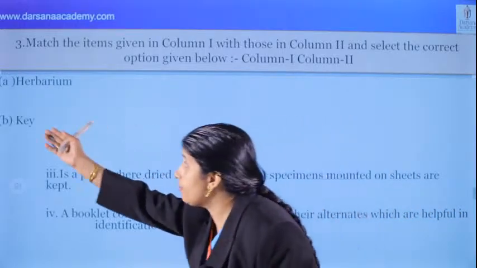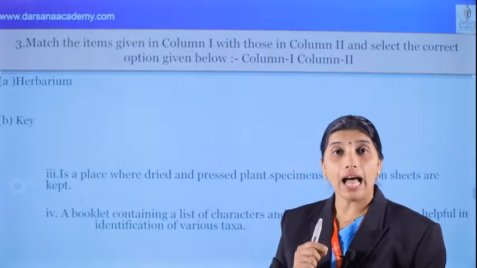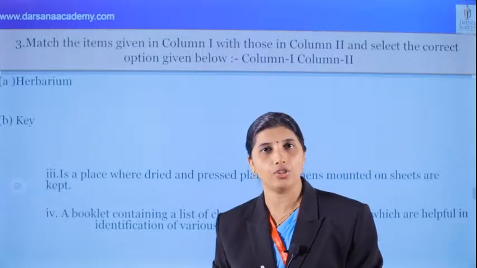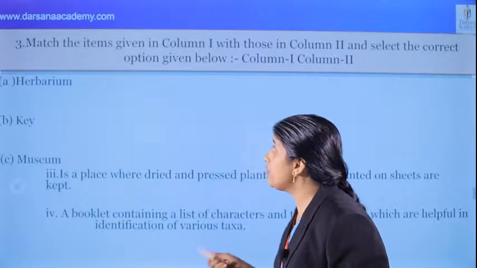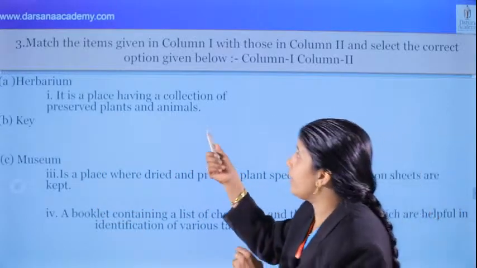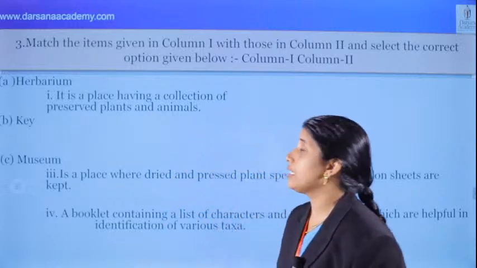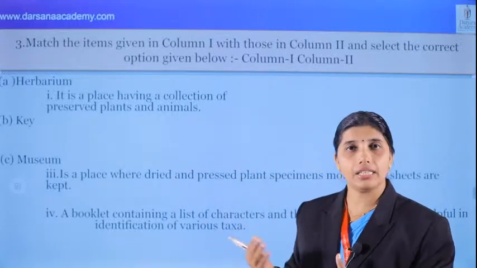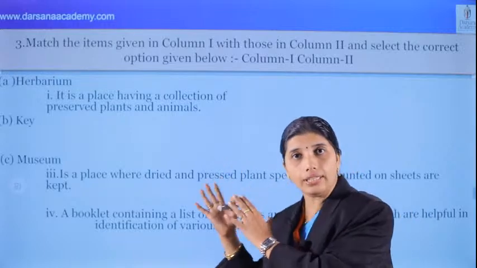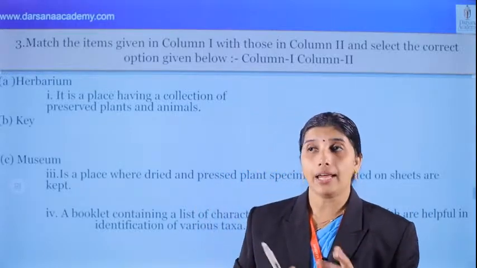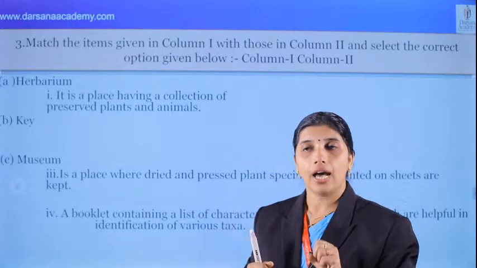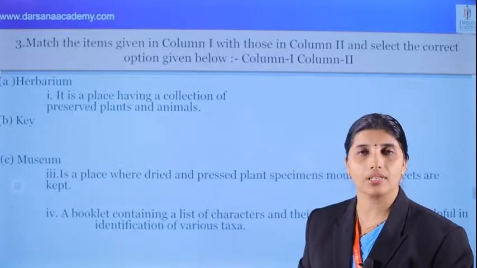And what's the point related to the key? We can see that it is an analytical device. That type of question is also there. Okay. And what about the third one? Museum. What is a museum? It's a place having a collection of preserved plants and animals. Not only preservation in preservative solution, skeletons of animals are also there, mammals and birds can be stuffed, and insects can be collected in insect boxes.